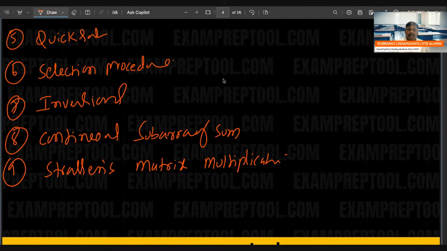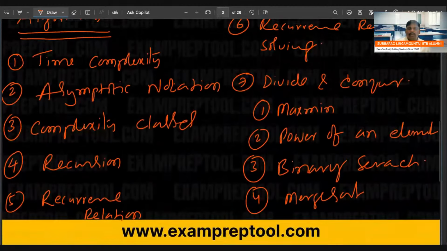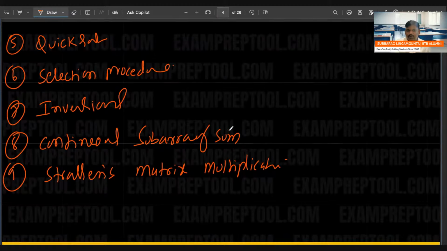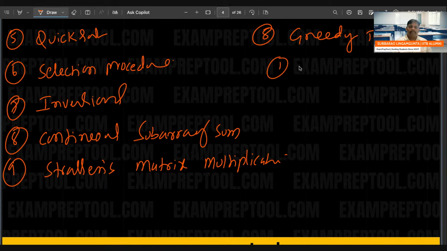I think this is chapter number 4. Sorry, chapter number 7. Divide and conquer is chapter number 7. Let's go to chapter number 8, greedy technique. Let me write now. In that, first one is knapsack problem.